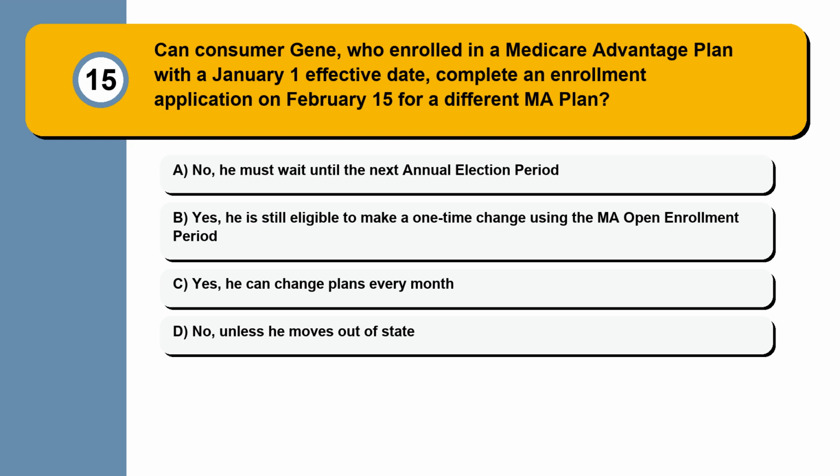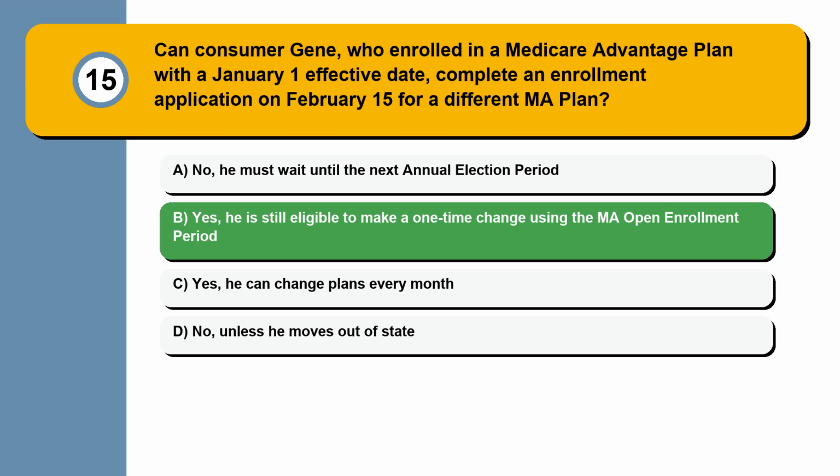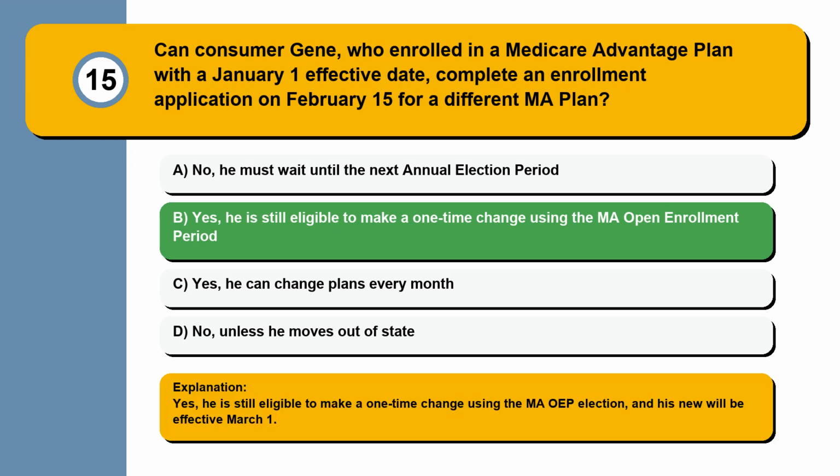Question 15. Can consumer Jean, who enrolled in a Medicare Advantage plan with a January 1st effective date, complete an enrollment application on February 15th for a different MA plan? No, he must wait until the next annual election period. Yes, he is still eligible to make a one-time change using the MA open enrollment period. Yes, he can change plans every month. No, unless he moves out of state. Yes, he is still eligible to make a one-time change using the MA OEP election, and his new plan will be effective March 1st.